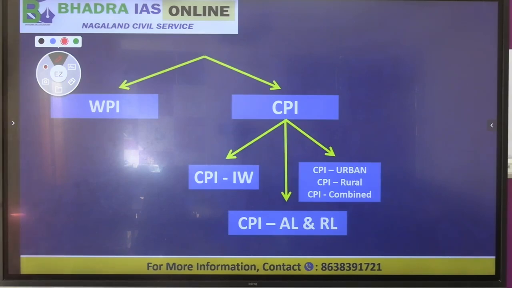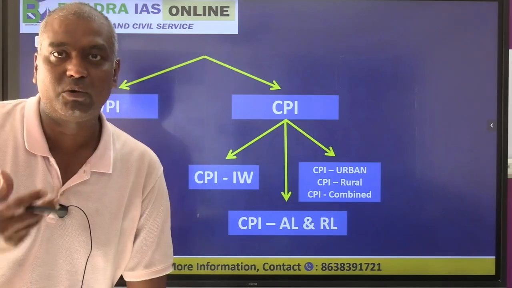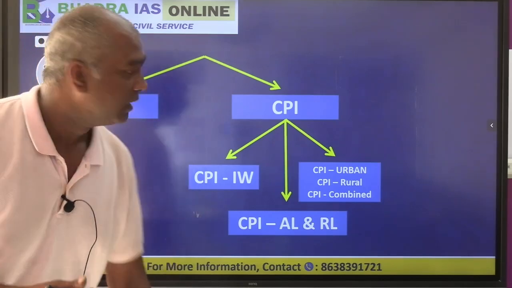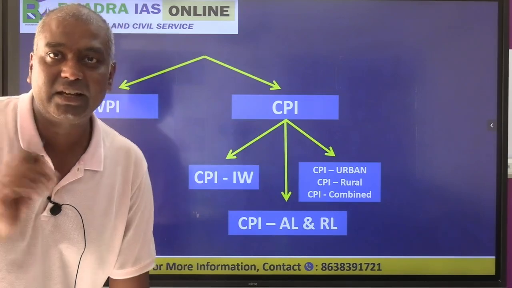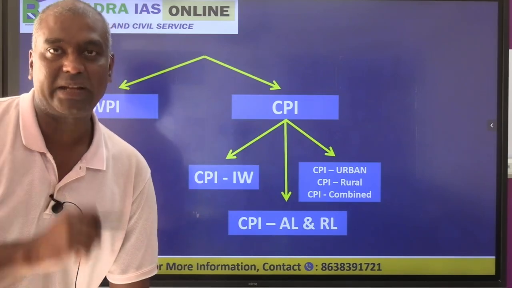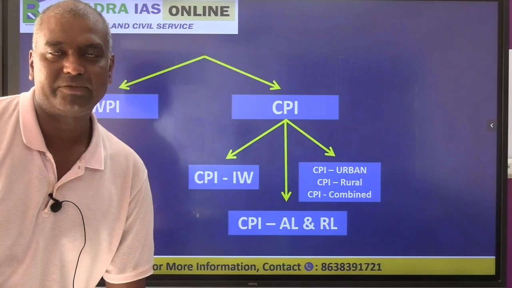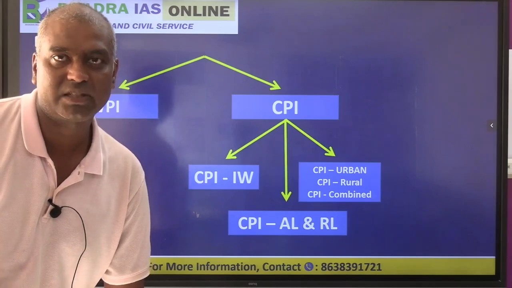First one is called WPI. It means the wholesale price index. The second one is called CPI, consumer price index. The wholesale price index basically captures the wholesale market price, and the CPI basically captures the retail price which we pay every day for purchasing goods and services.